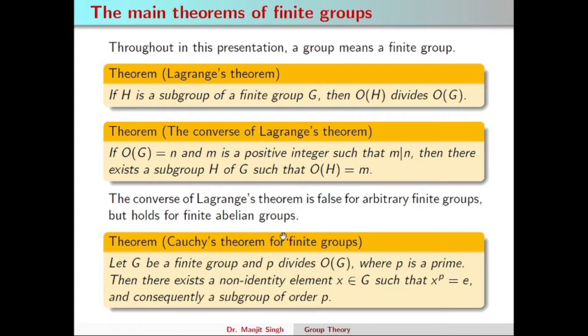First of all, in Cauchy's theorem for finite groups, we see that if p divides the order of G, then G has a non-identity element of order p. So if we take the subgroup generated by this element, then the order of that subgroup will be p. Therefore we can say that if p divides the order of G, then G has a subgroup of order p. So this is a very particular situation in which the converse of Lagrange's theorem holds.